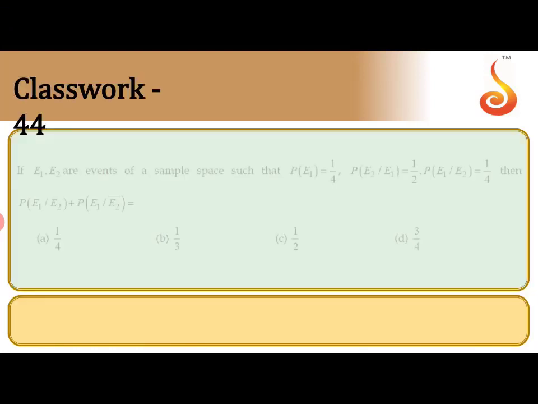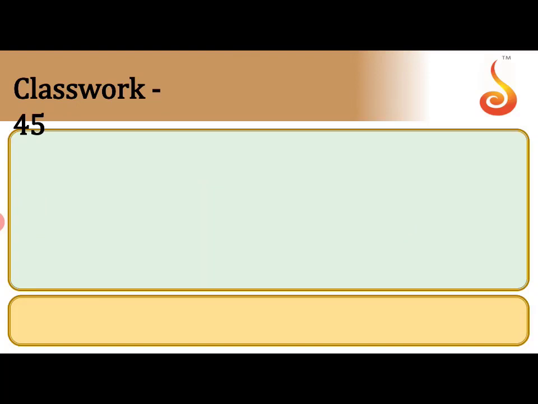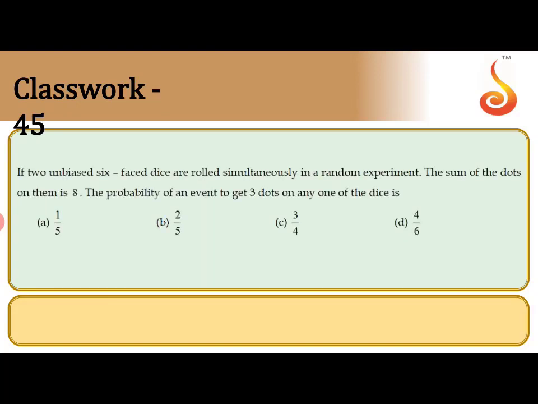The next question. Two unbiased 6-faced dice are rolled simultaneously in a random experiment. The sum of the dots on them is 8. Find the probability of an event to get 3 dots on any one of the dice.